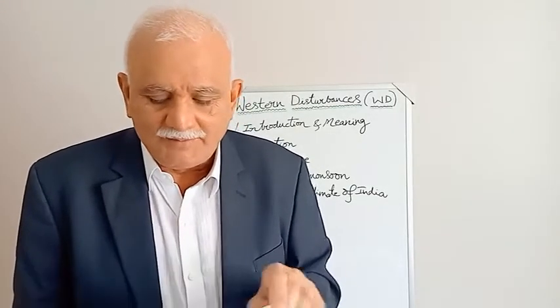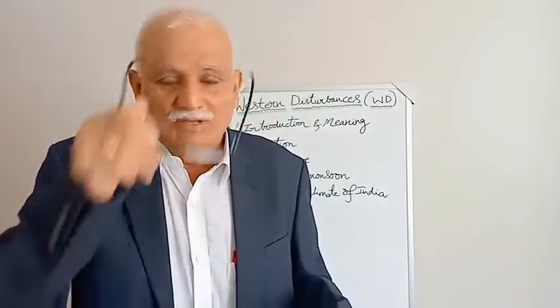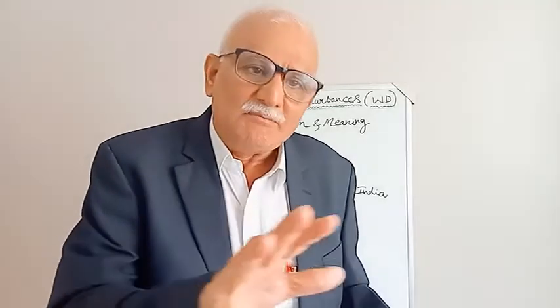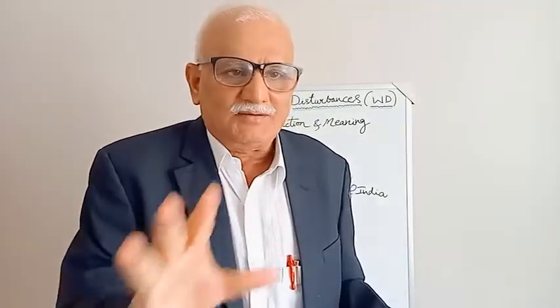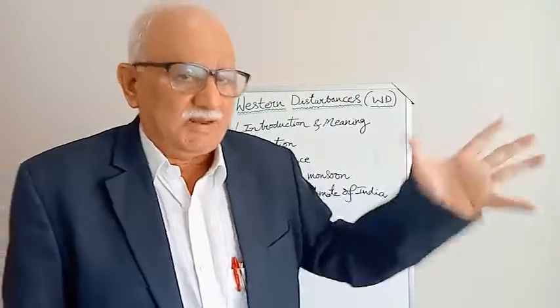Now, another important thing is the formation. How are these formed? Western disturbances originate in the Mediterranean region, Caspian Sea, Black Sea and so on.